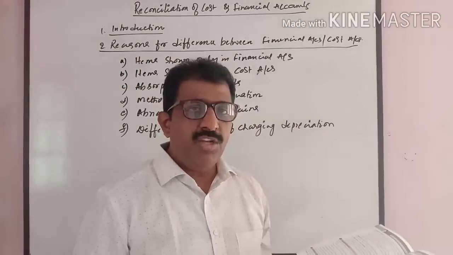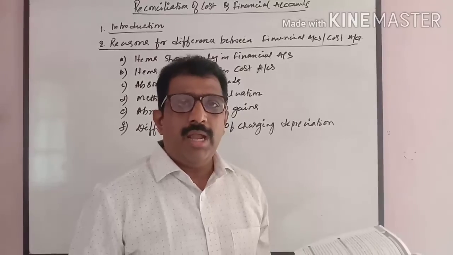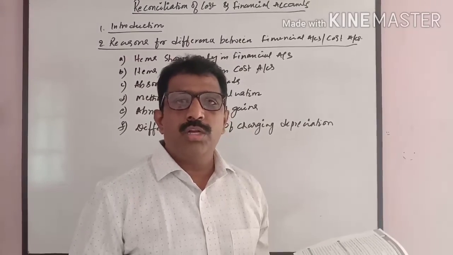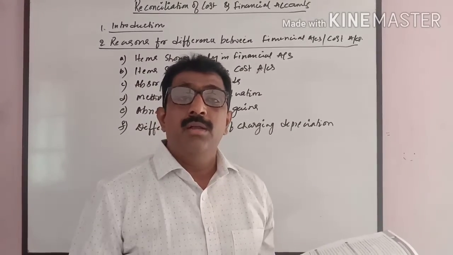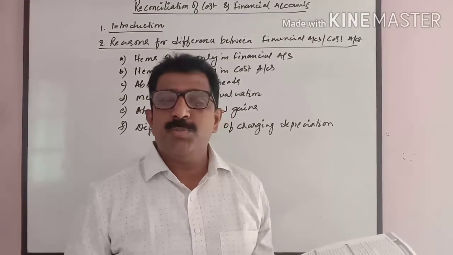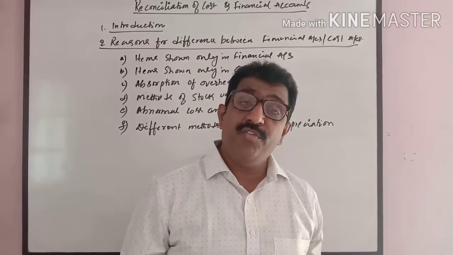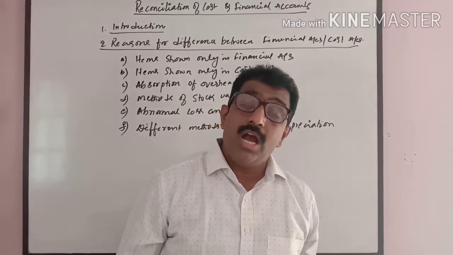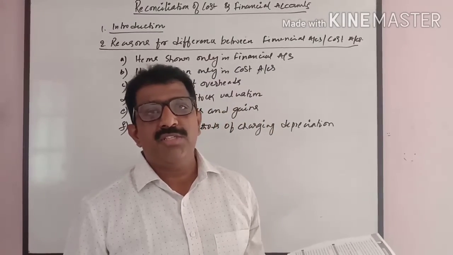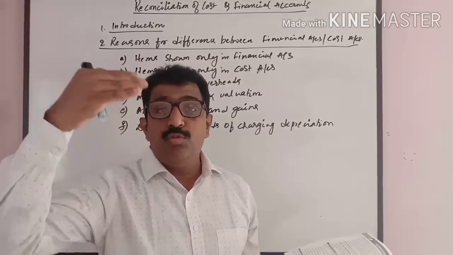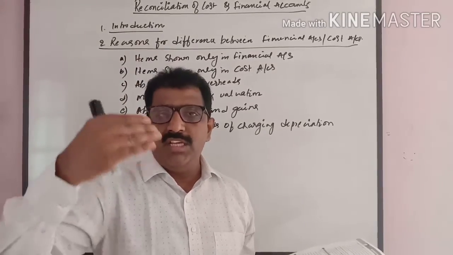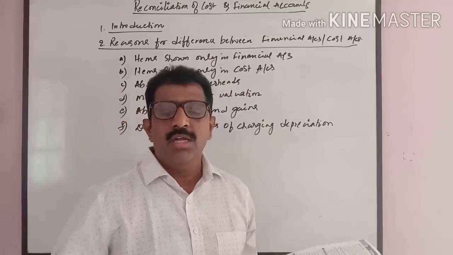In my next video, I will show the chart and I will tell you how to work out the problems and find out the profit as per financial accounts when the costing profit is given, and the profit as per cost accounting when the financial profits are given. So I will have to give two different charts for this. I will give the charts, then I will work out the problems on this.